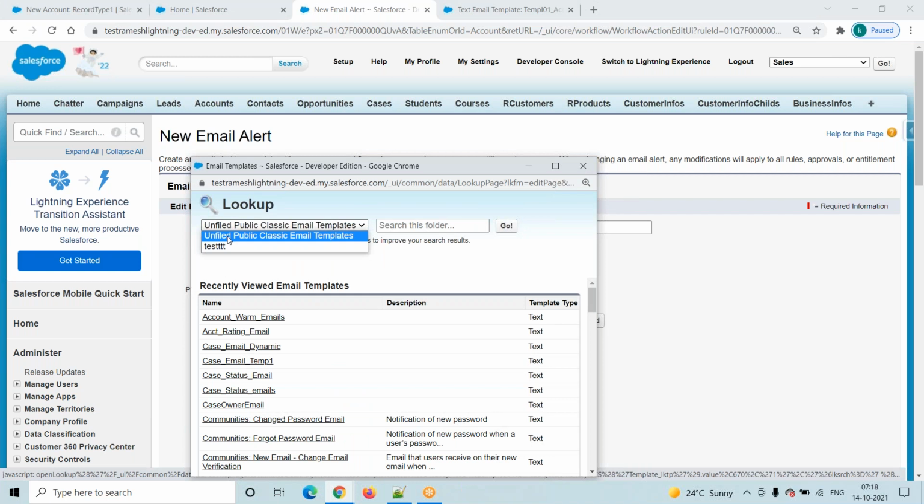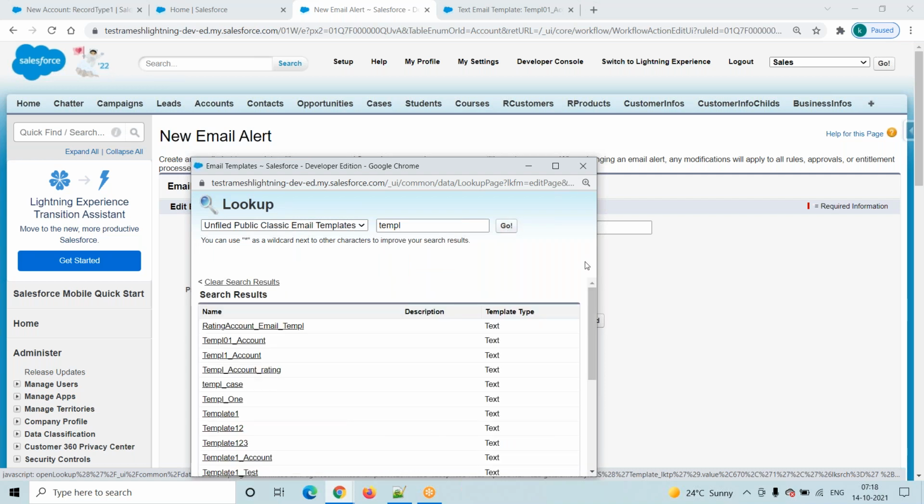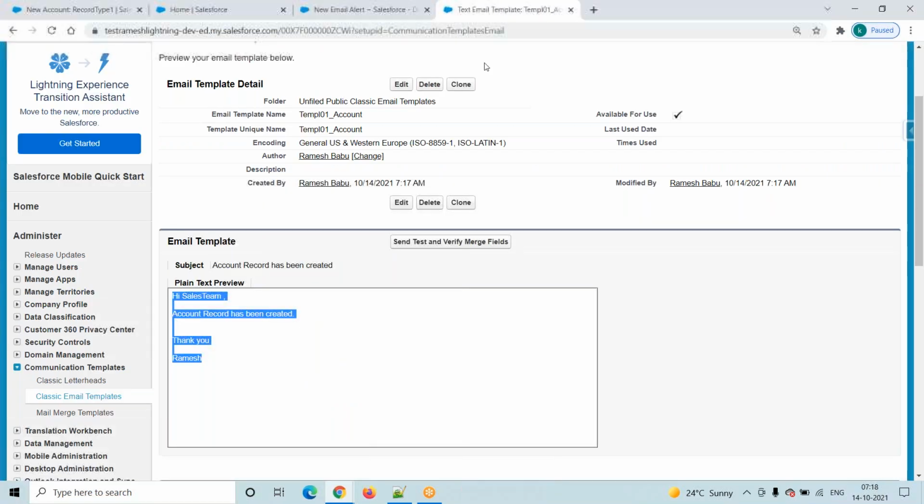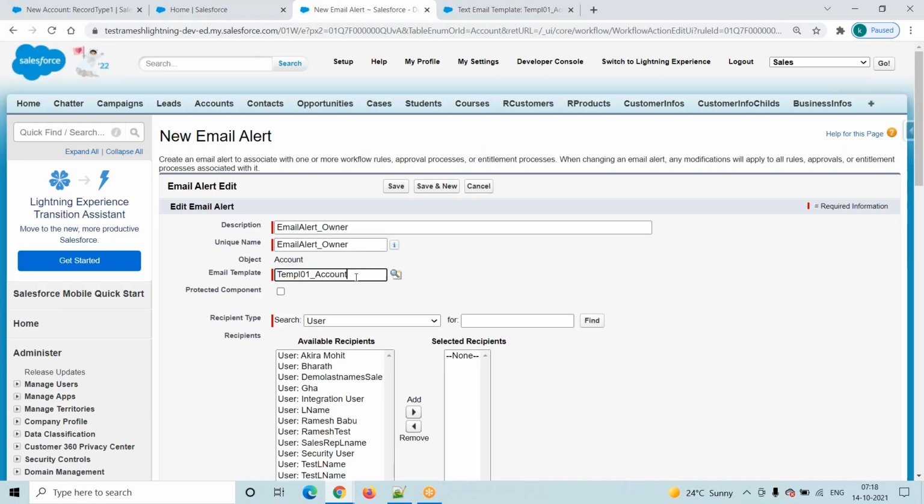See, here it will show the folders. We stored it only in the Unified Public Classic Email Template folder. Go here and type template 01 and account. What is our email template? Template 01 and account. See here, we selected that template. While creating an email alert, we have to provide some name. It is mandatory.